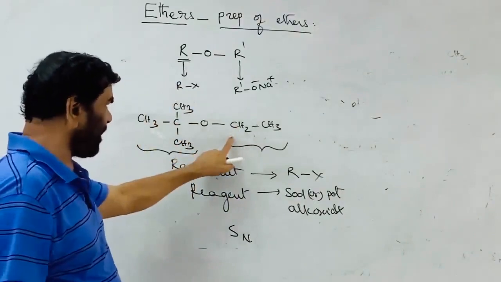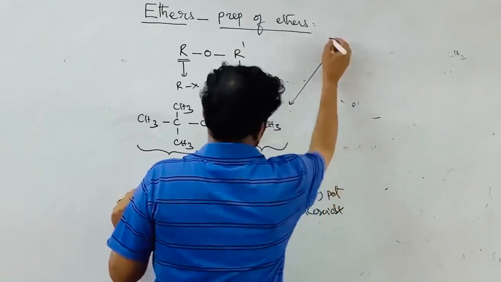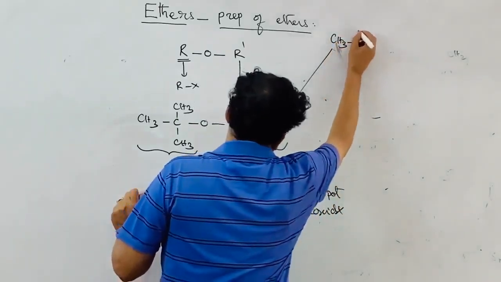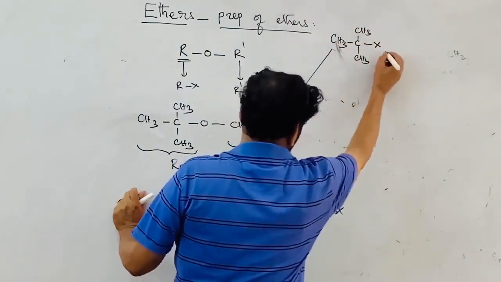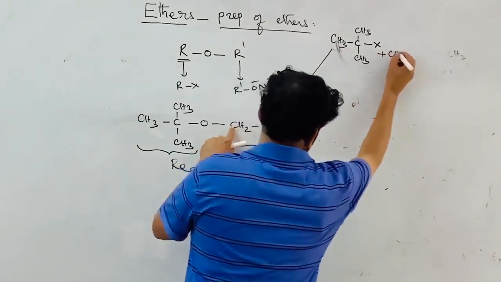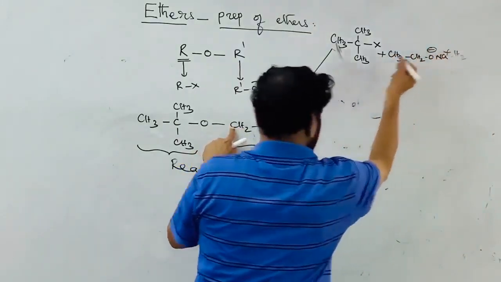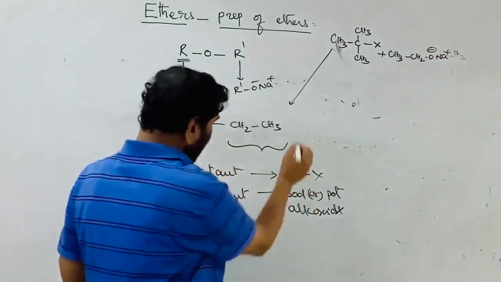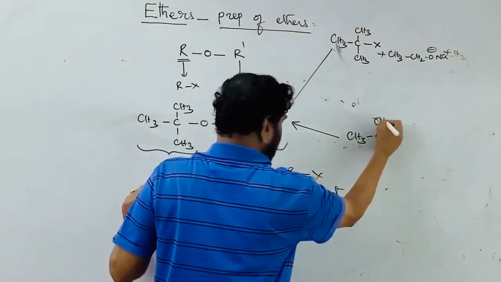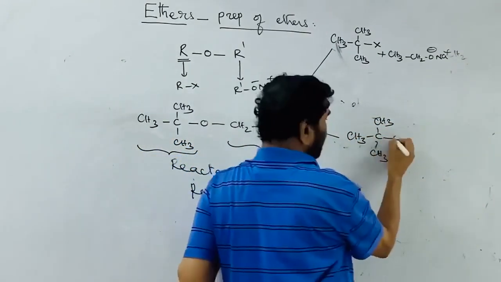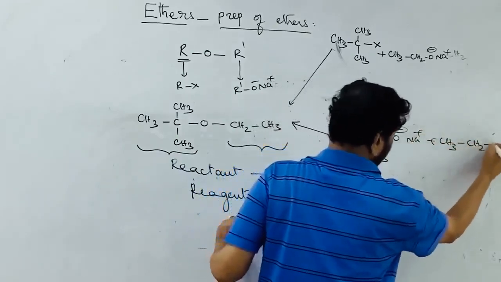One has to be taken in the form of alkoxide and the other has to be taken in the form of alkyl halide, any chloride, bromide. The one is taken in the form of alkoxide, sodium or potassium. And the other way is that you can take the tertiary group as the alkoxide and primary as the alkyl halide.